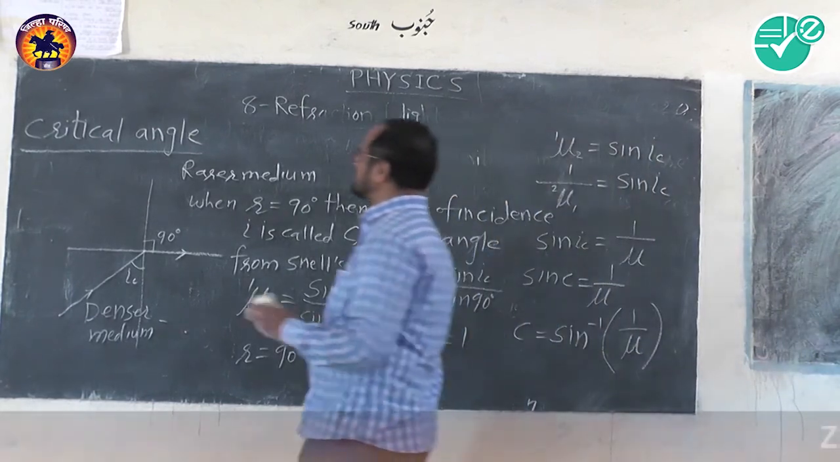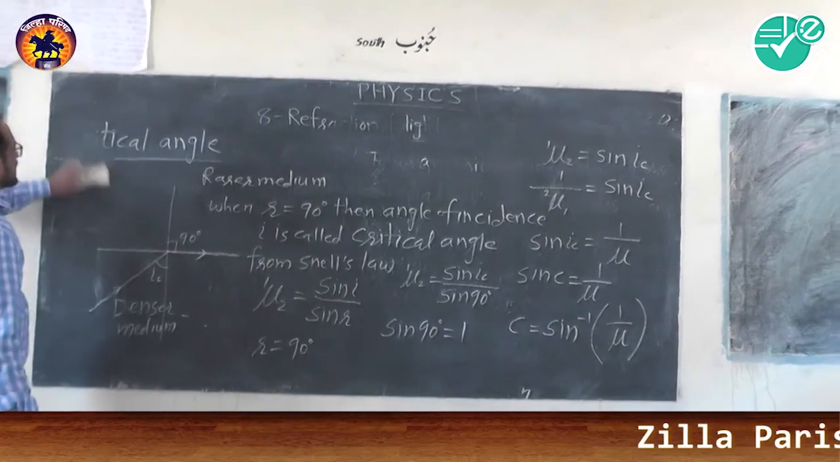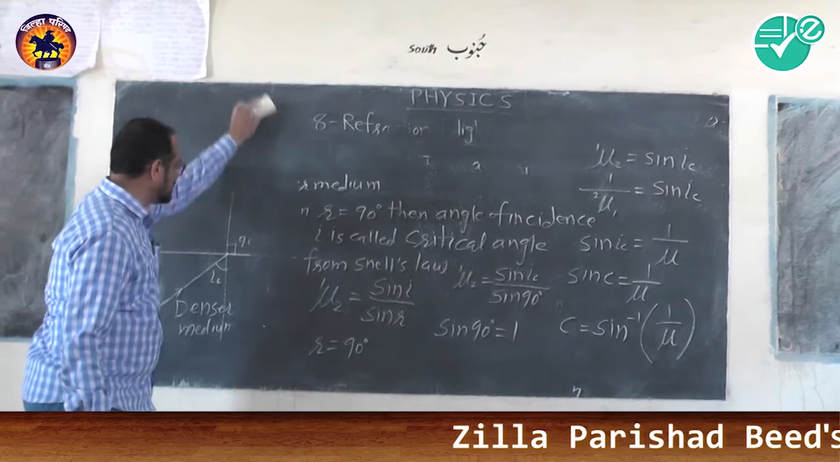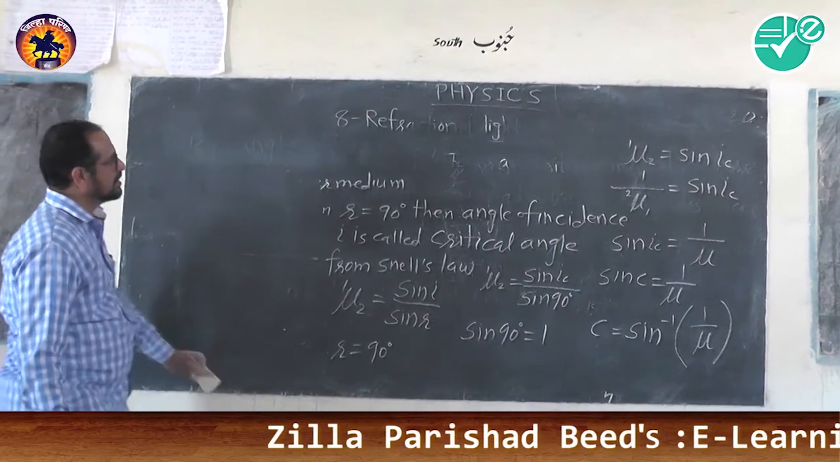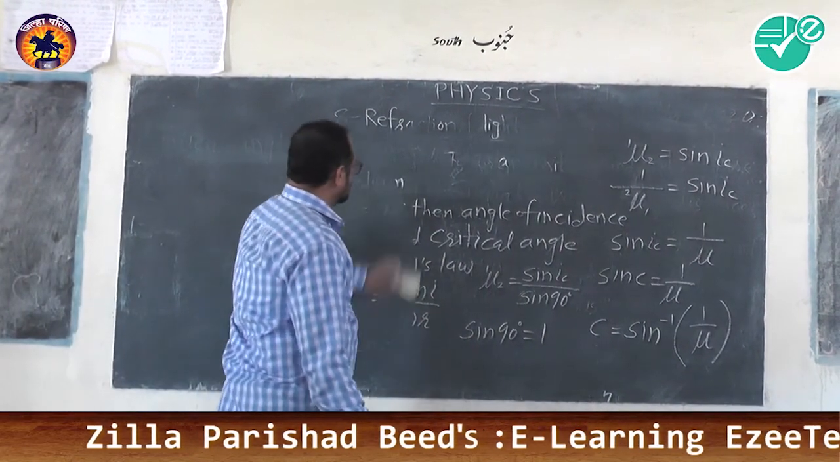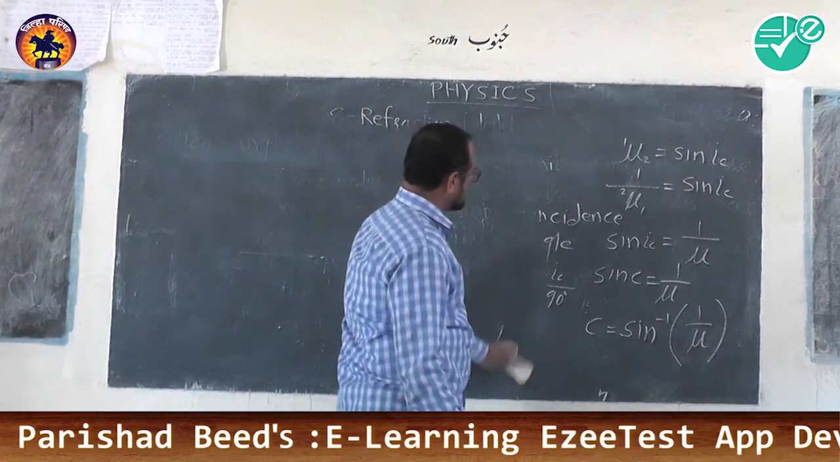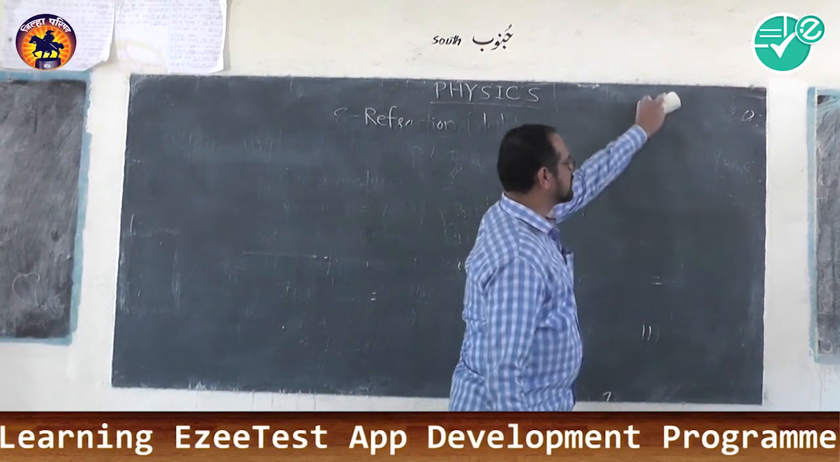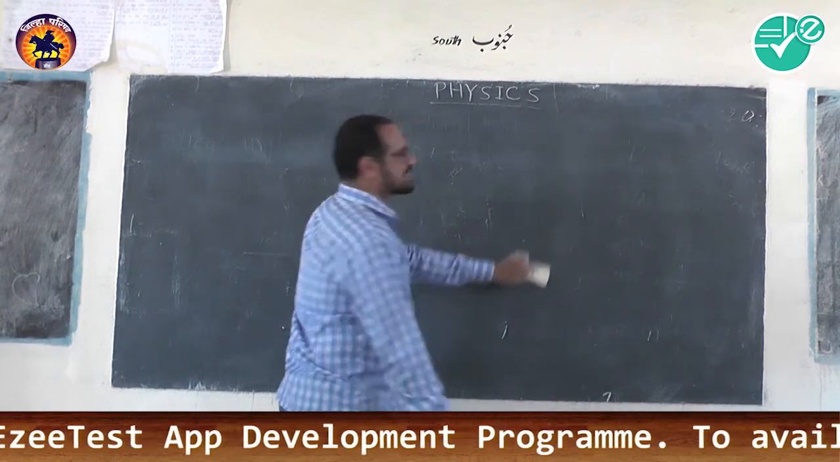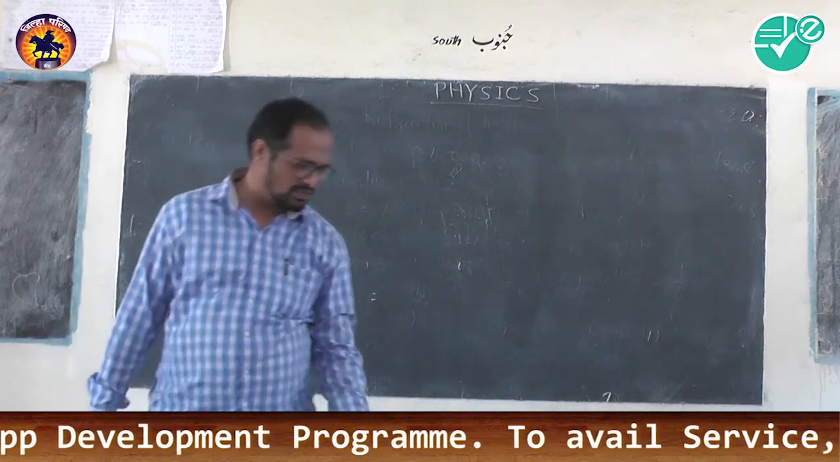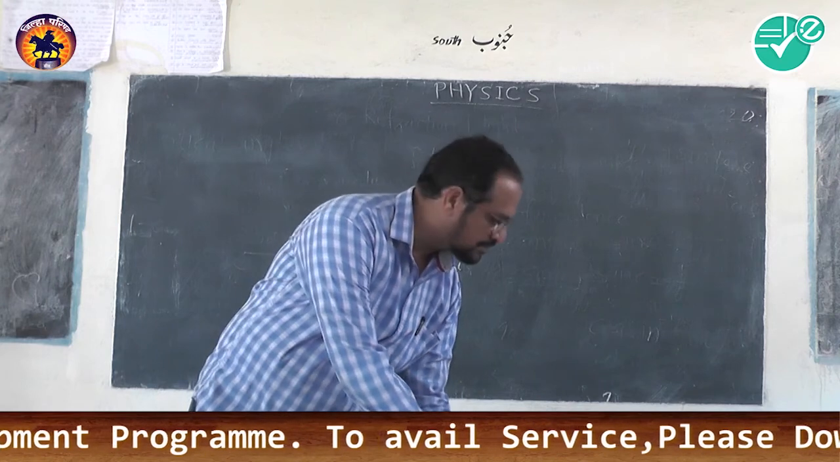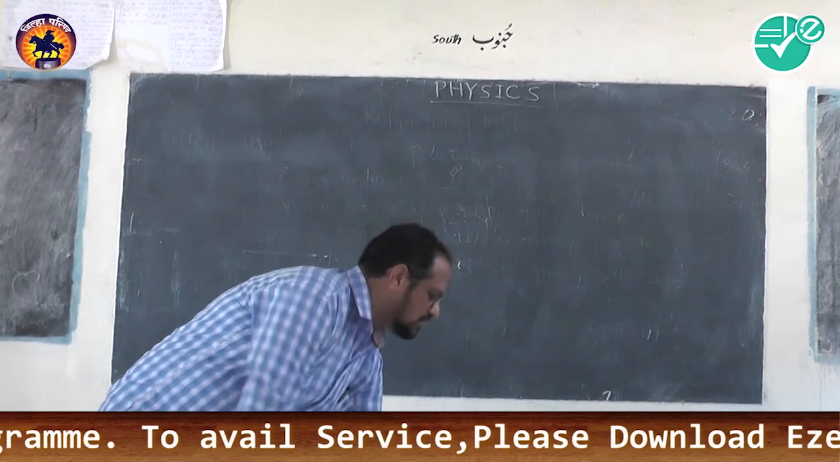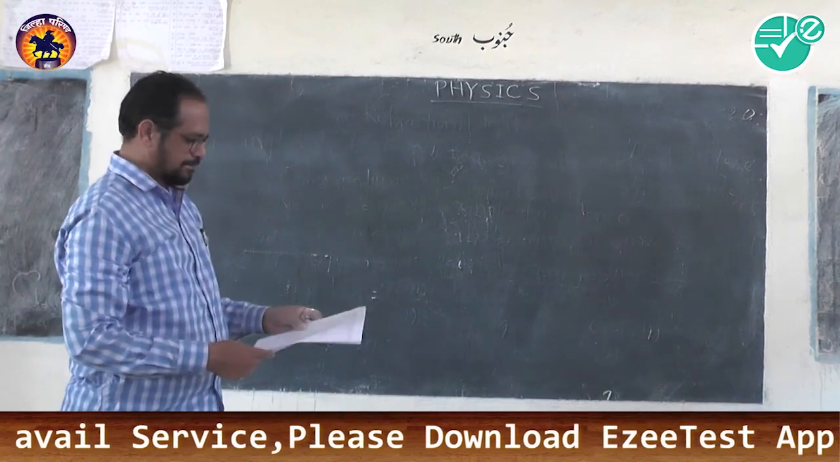If you understand the critical angle and total internal reflection, then you can easily solve the questions that are asked in NEET, JEE or MHT-CET. So we will see some questions in which